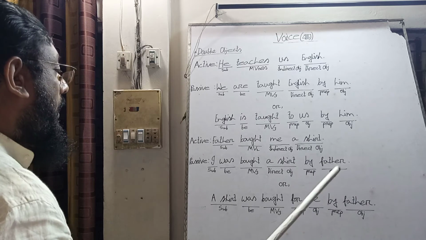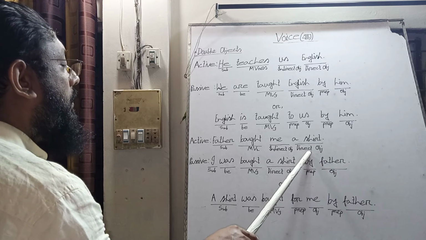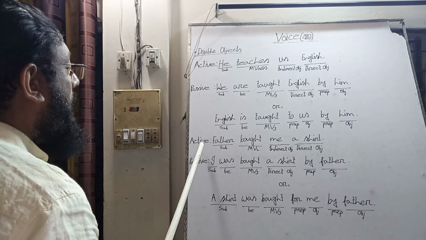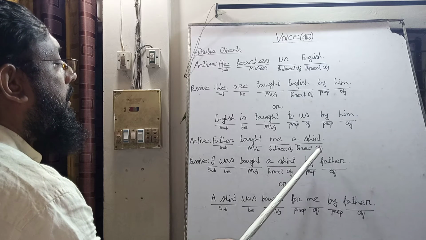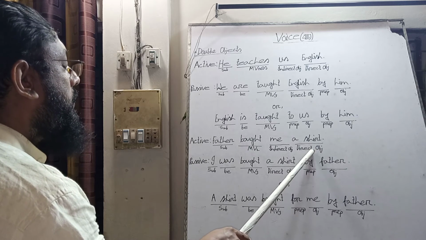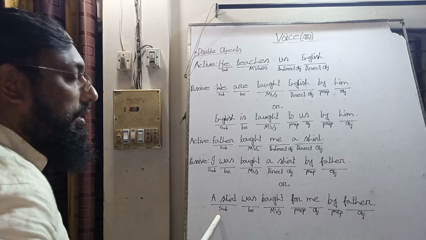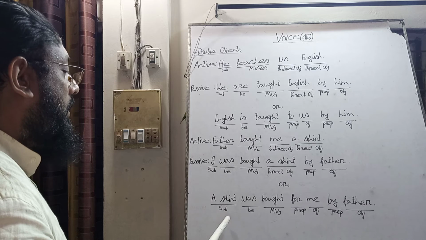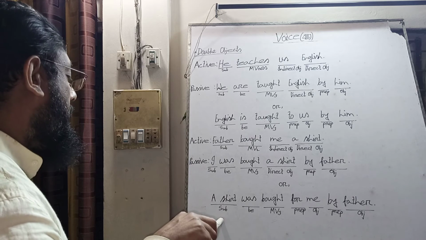A shirt is the direct object of the active voice, so we take the object as the subject in the passive voice. A shirt is the subject here in the passive voice.